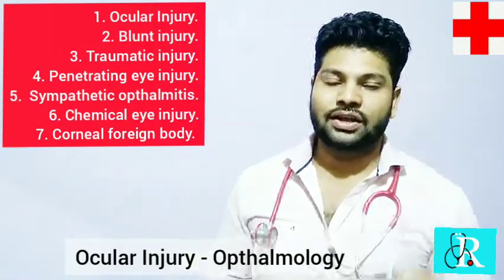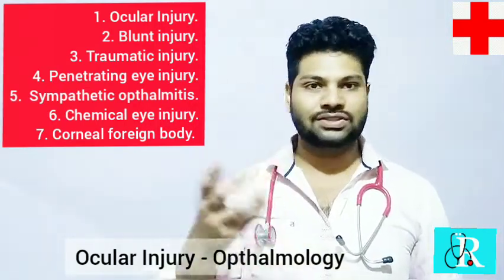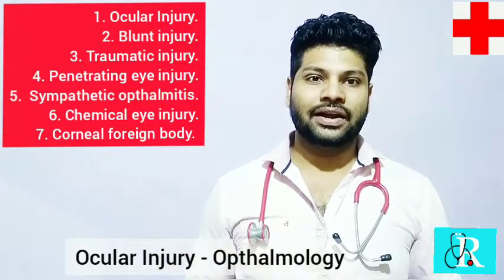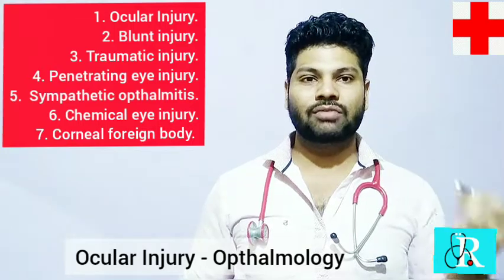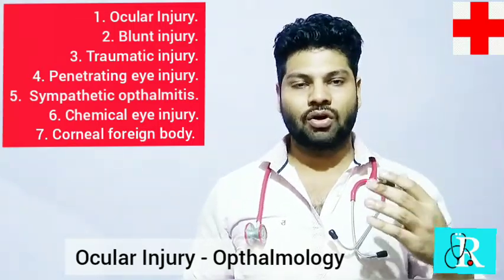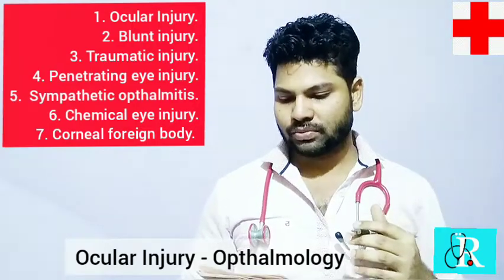So how do you treat? If it is a penetration or complete deterioration of the eye tissue, then evisceration or enucleation is done. If there is any kind of penetrating object or foreign body, that is removed. So the treatment depends upon the cause and the type of the injury. So this was about the ocular injuries.